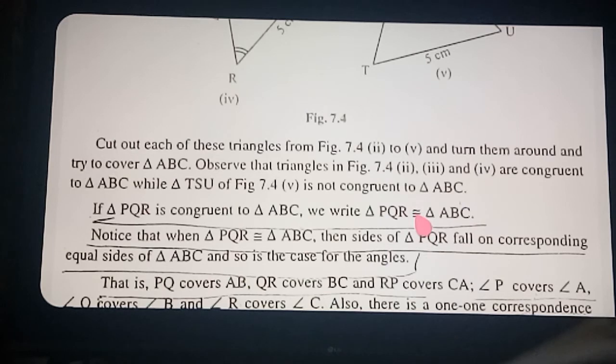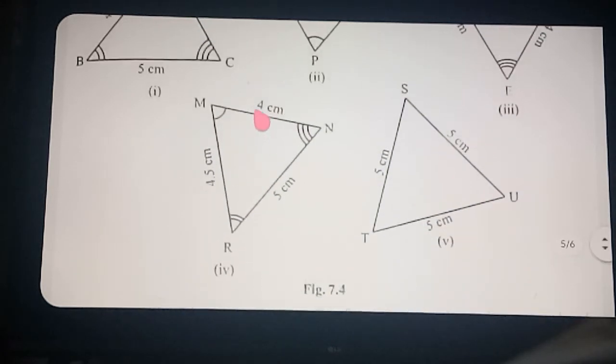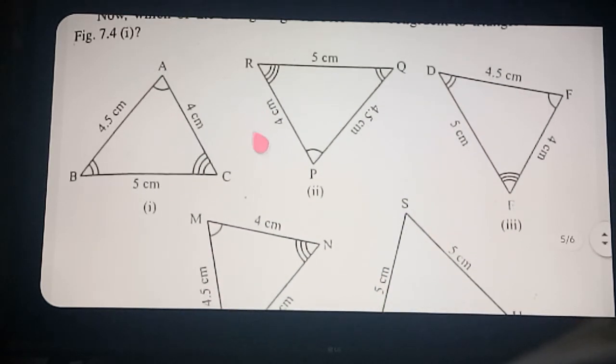This is the symbol for congruent. Triangle PQR is congruent to triangle ABC. Then what will happen? Then the sides of triangle PQR fall on the corresponding equal sides of triangle ABC, and in the same way, angles also. I explained here. So correct sides will fall upon the other side. Then only we can say congruent. Angle A equal to angle P. Angle B equal to angle Q. Angle C equal to angle R.